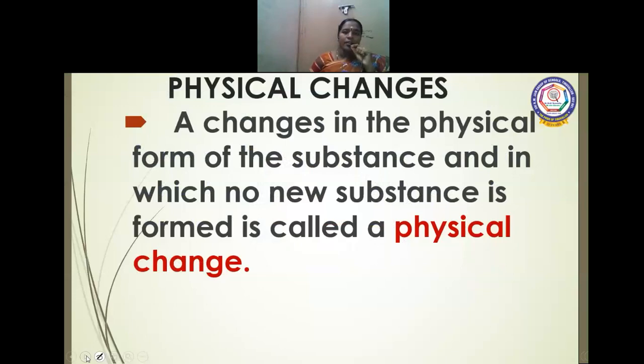Let us see physical changes and examples. A change in the physical form of a substance in which no new substance is formed is called a physical change. There is no new substance, only a change in the physical state. For example, water, ice cube, water vapor. So there is a change in the physical state, but no new substance is formed.